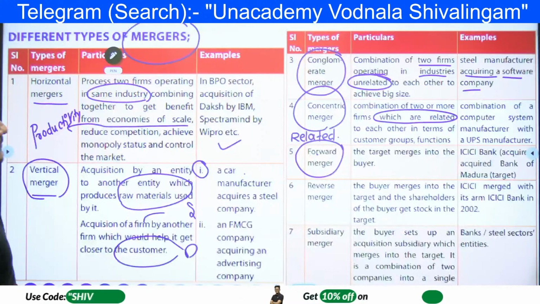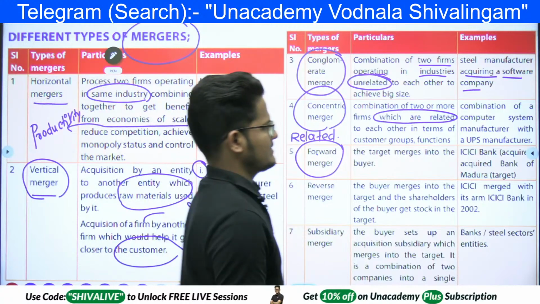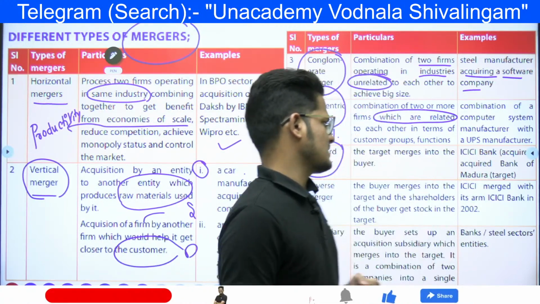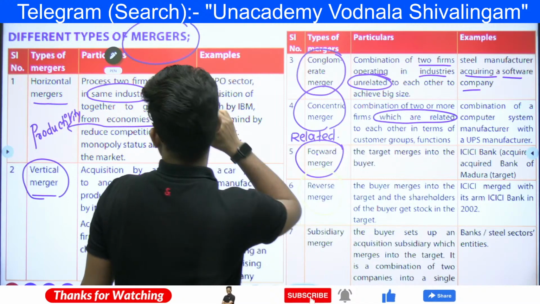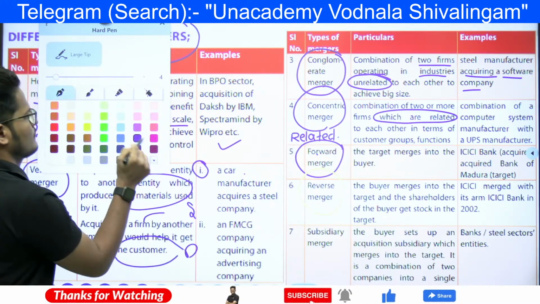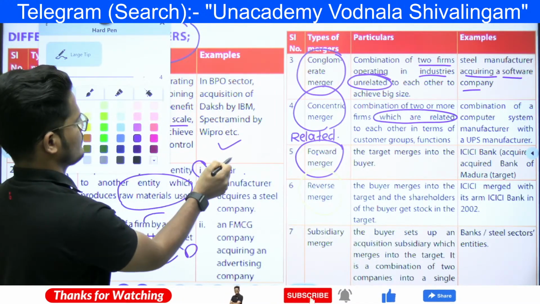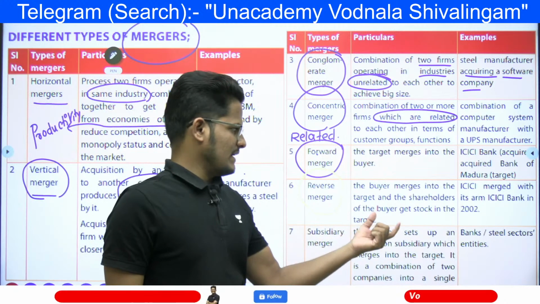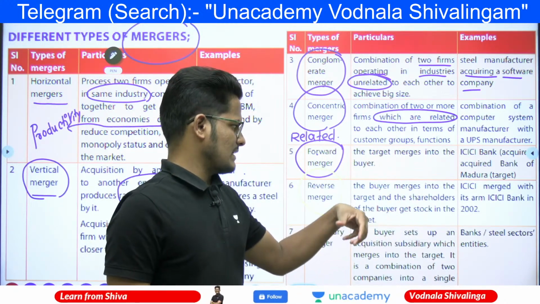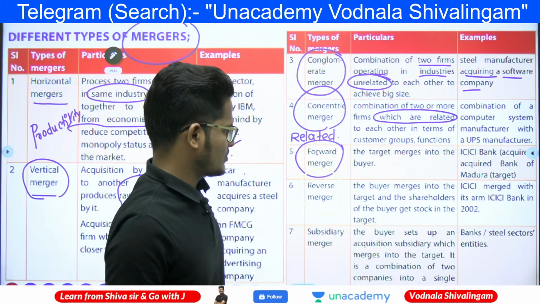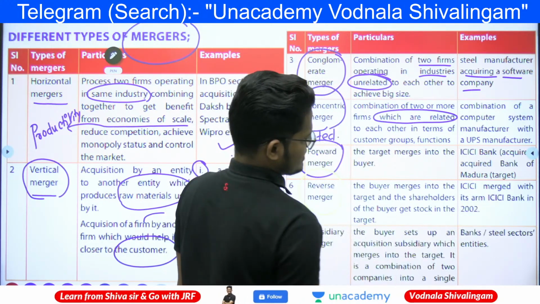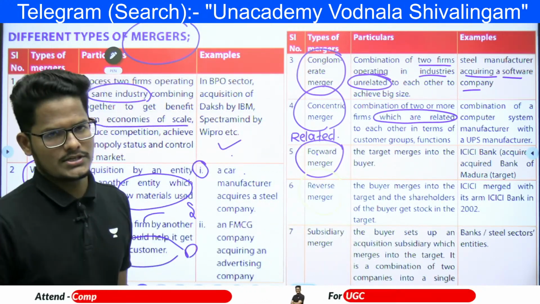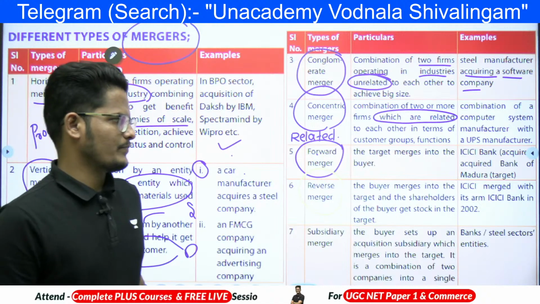Next, ICICI Bank acquired the Bank of Madura, which is the target, and a reverse merger. What is a reverse merger? The buyer merges into the target and the shareholders of the buyer get stock in the target. ICICI merged with ICICI Bank in 2002. That is a reverse merger, ulta.